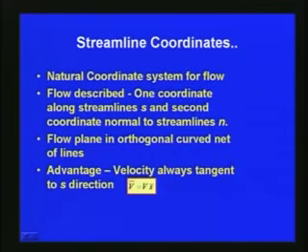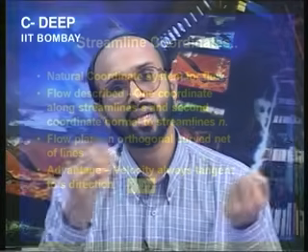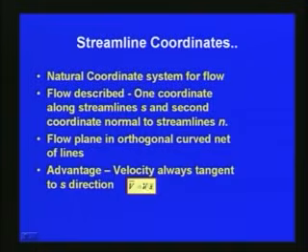So the flow plane is an orthogonal curved net of lines, instead of the Cartesian coordinate system which we generally use. The advantage is that velocity is always tangent to the S direction, the streamline direction, so we can describe the velocity vector as v bar equal to v into s bar, in the streamline coordinate system.